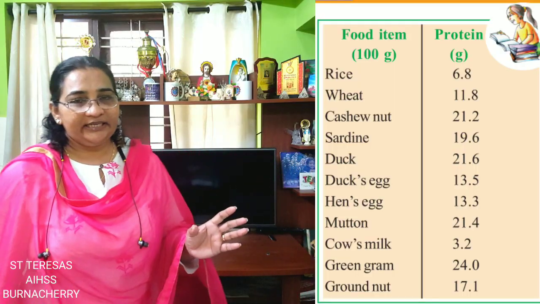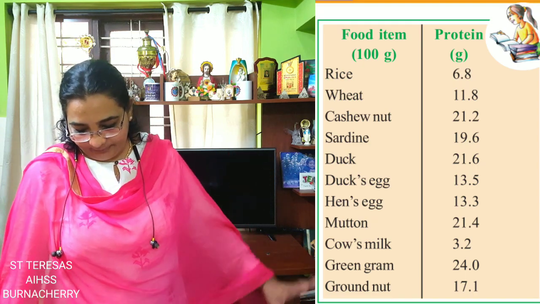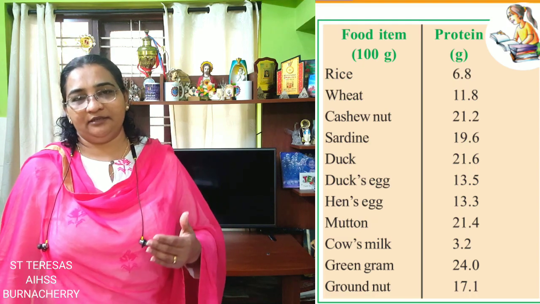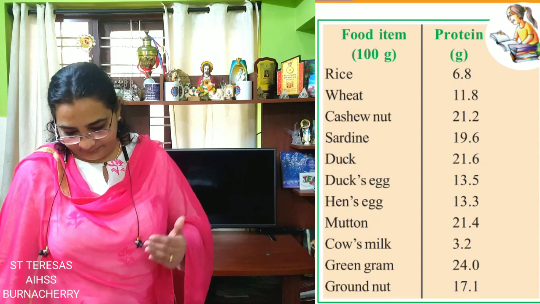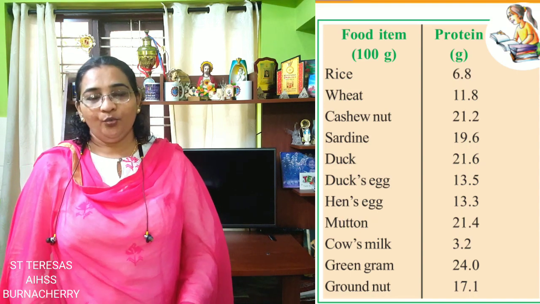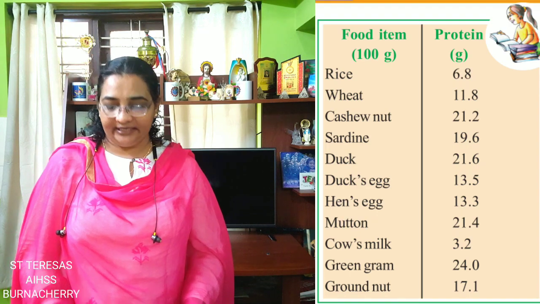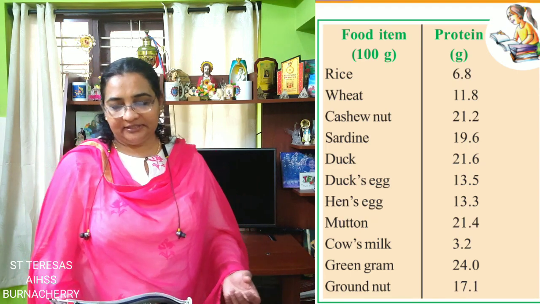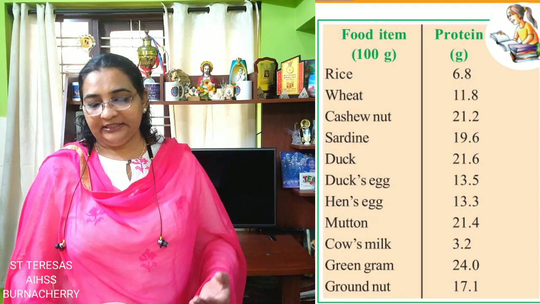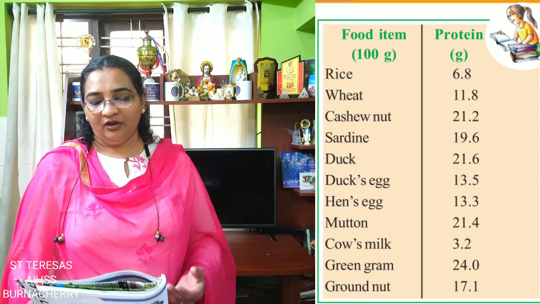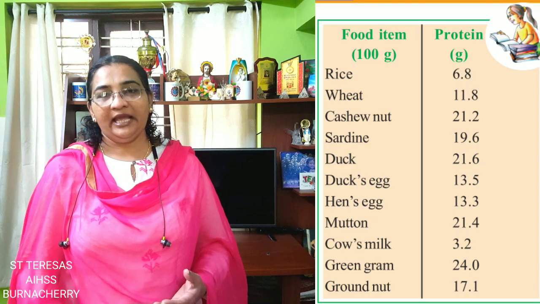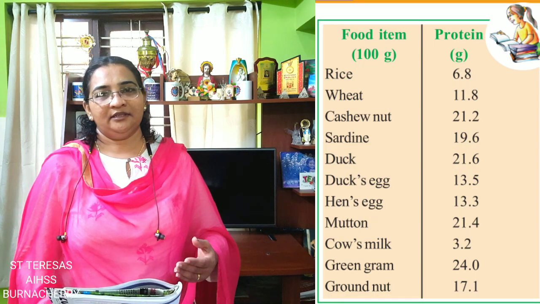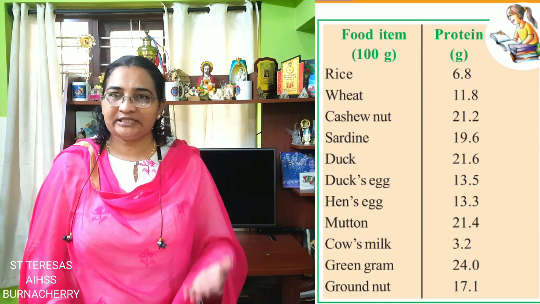Now you have a table in your textbook. If you look into that table, you can see the food item is given there and the amount of protein in grams is given in the table. So if you go through that table, which is the food item which contains a lot of protein there? Yes, we can see that mutton, isn't it? Mutton, cashew nut, duck's egg, duck. All these contain a lot of protein, and above all we saw there is something else which contains more protein than these things. What is it? Green gram.